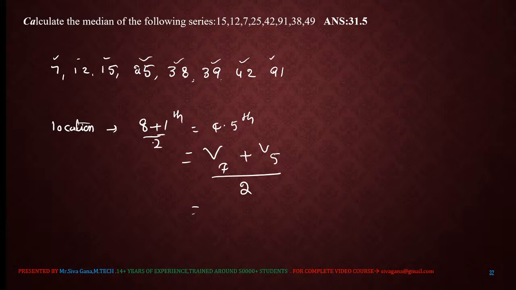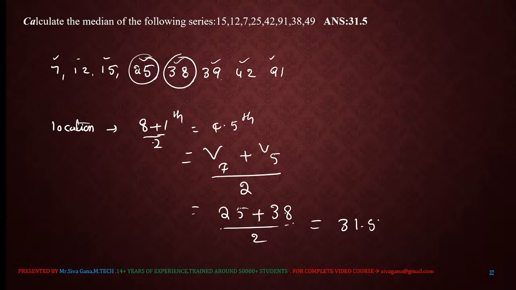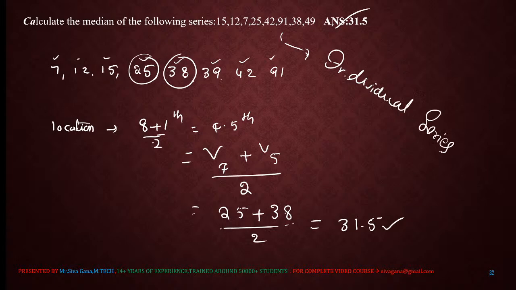Value at the 4th place is 25, value at the 5th place is 38. 25 plus 38 is 63, divided by 2 is 31.5. 31.5 is the median. This is also an individual series. Depending upon the data distribution, we can calculate.